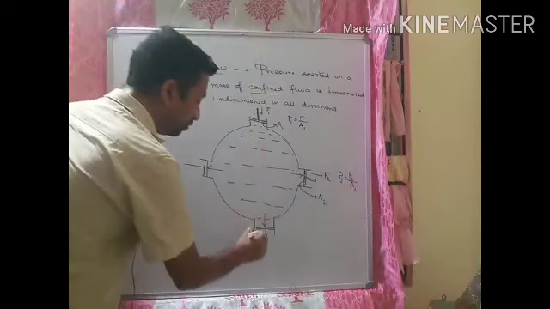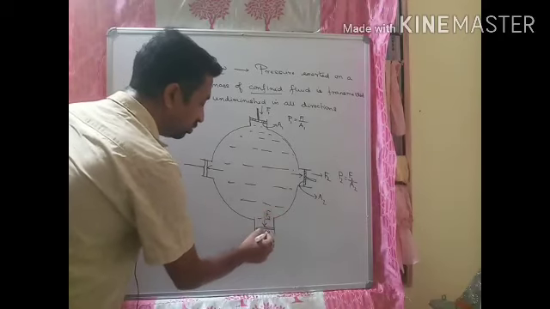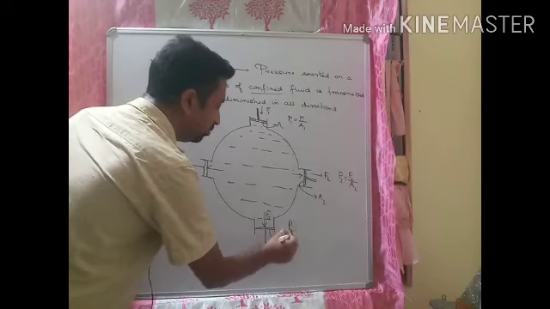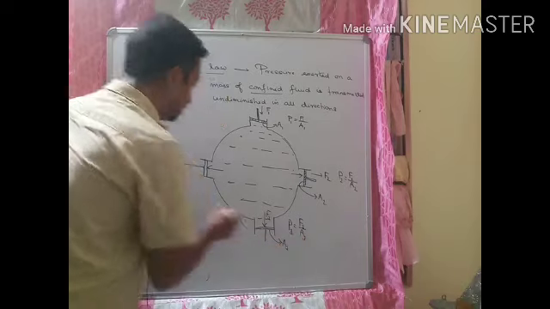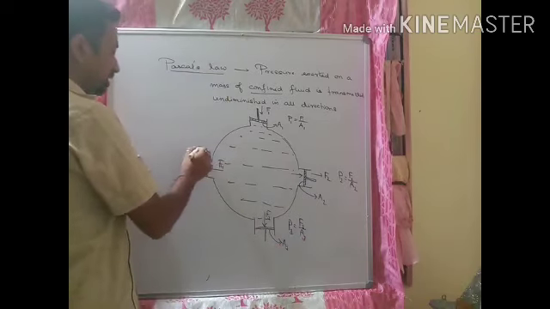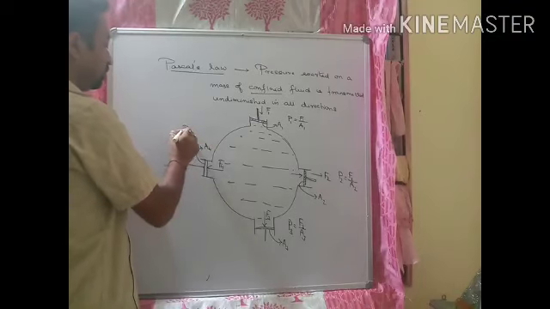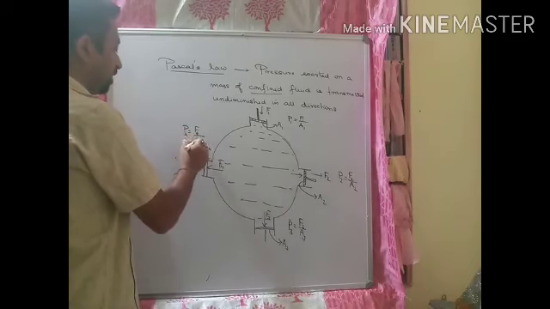Similarly here, suppose the force exerted is F3 by the liquid on the piston. So if its area is A3, P3 will be equal to F3 by A3. And here suppose it is F4 and the area is A4. So what will be the pressure? We know pressure is force per unit area. It will be P4, which is equal to F4 by A4.